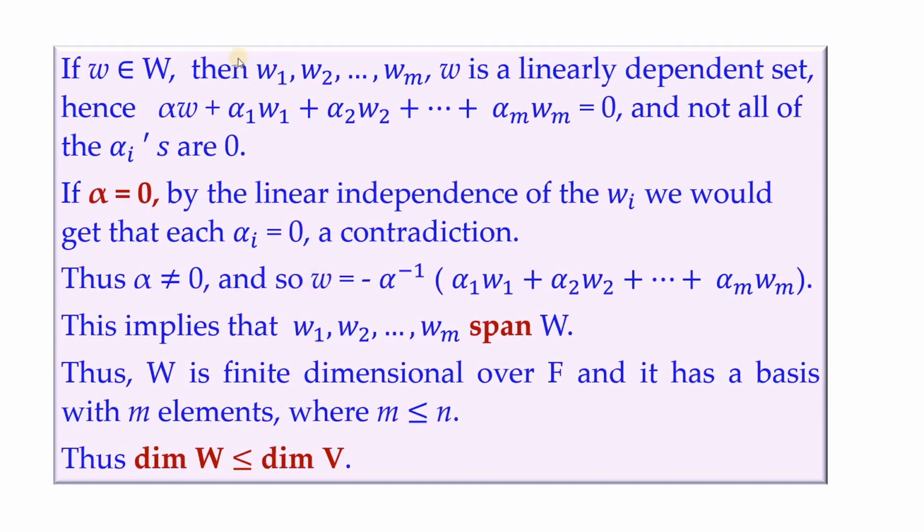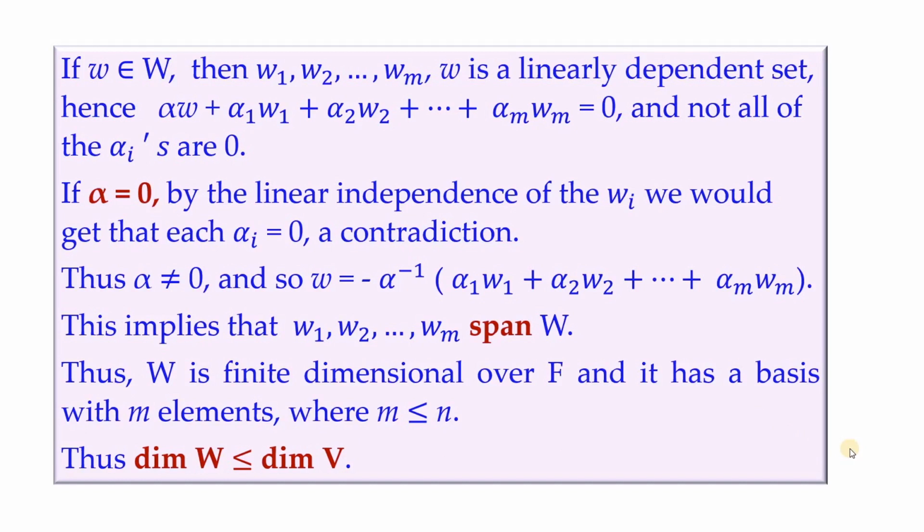So w, now we retain this one side, take the rest to the other side, and this is what we get. So this implies that w1, w2 and so on wm span W. These vectors, they span W. Thus W is finite dimensional over F, and it has a basis with m number of elements where m is less than or equal to n. So that means w1 etc. wm form a basis of capital W. So m can be replaced by the number of elements present in any basis, which is the dimension. So m is replaced by dimension of W, and n denotes the dimension of V.